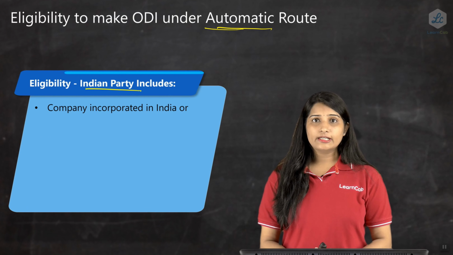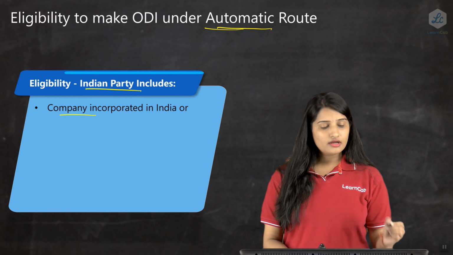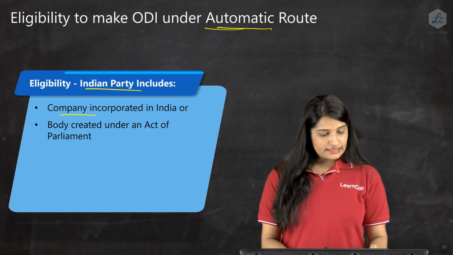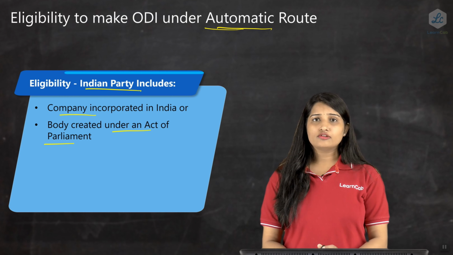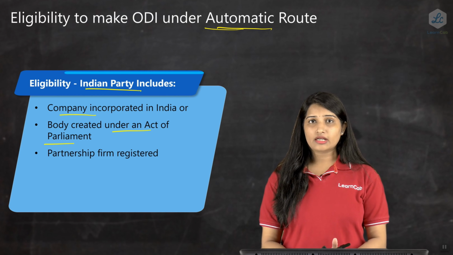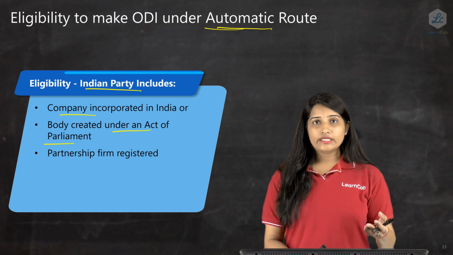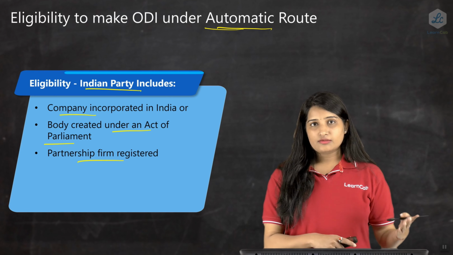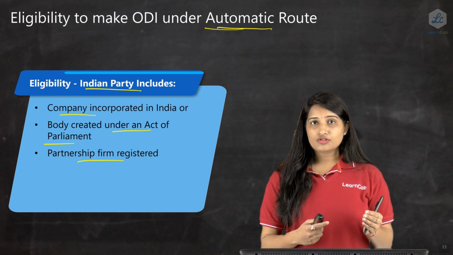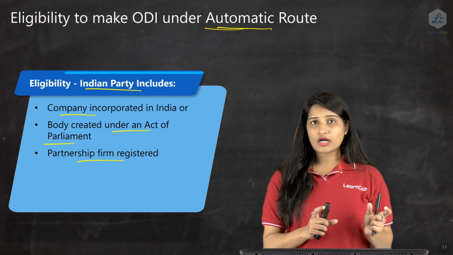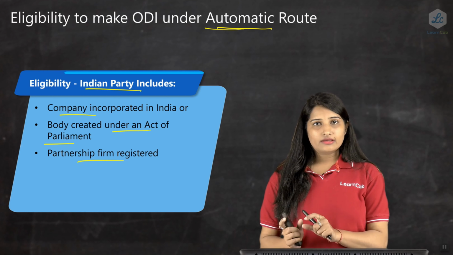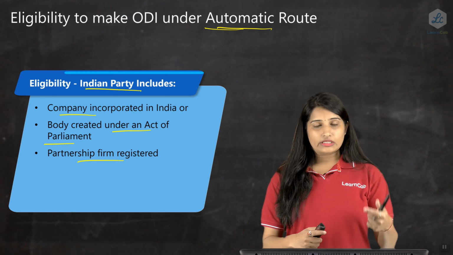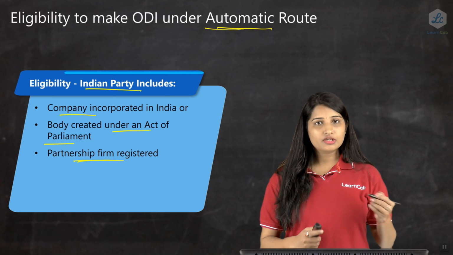In eligibility for an Indian party, it includes who all can do it. A company which is incorporated in India, and the next is a body which is created under an act of parliament. Any body created under an act of parliament is allowed to do an ODI under the automatic route. Registered partnership firms: remember I spoke before that only in case of an unregistered partnership firm is prior approval of RBI required. Otherwise, a registered partnership firm can do an ODI under the automatic route.